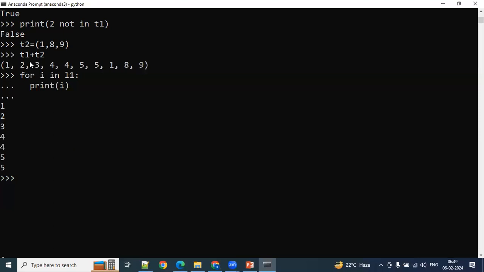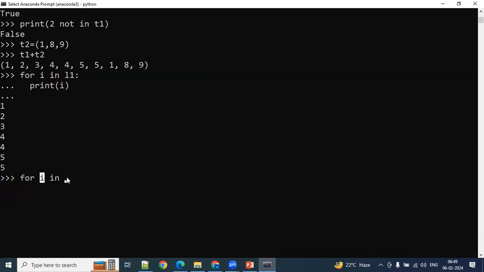Same concept. For I, I is a variable, guys. There is no rule that you have to take only I. You can take any variable name here. If you want, you can take your name also. It is just a variable. Generally, in the C language we use I, J, K, we are habituated to that, that is the reason I'm taking I here. Okay, for I in, what is that we need to take?